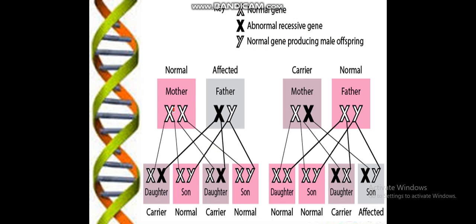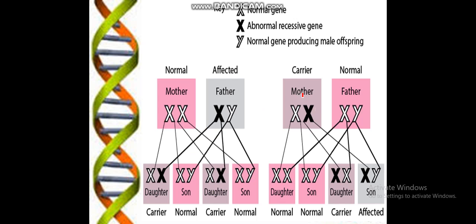So here's the mother, a normal mother marrying an affected father. What will happen? Father is affected, mother is normal. The daughters will be carriers, having a combination of two chromosomes, one affected and one normal. So the daughter is a carrier. The son gets the X chromosome from the mother, and he will be the normal one. Again with the same combination, the daughter gets the gene from the affected father and from the normal mother, so she will be a carrier but normal. The son is also normal.